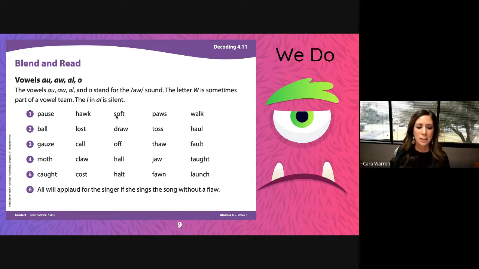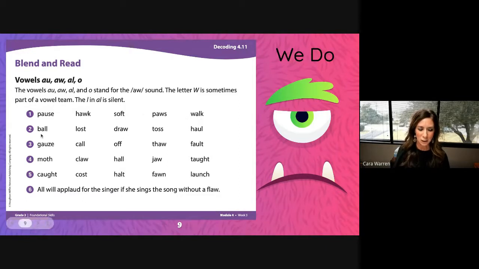Soft, soft, the opposite of hard, soft. Pause, pause. The plural for paw is paws. Walk, walk. And there we see an example of where AL is making the aw sound and the L is silent, walk. Now let's do a fluency read of our whole line 1. Here we go. Pause, hawk, soft, pause, walk.